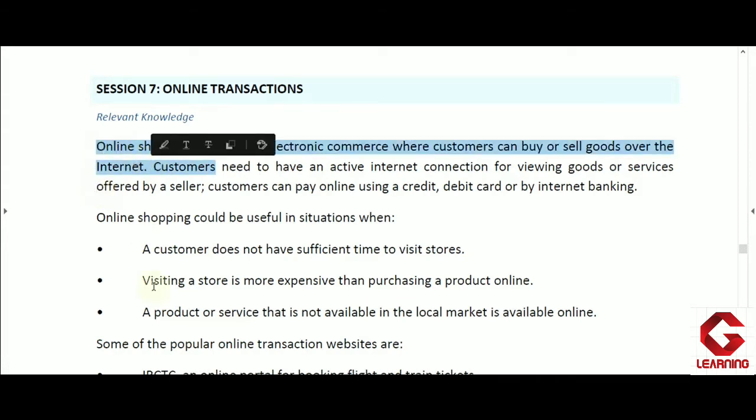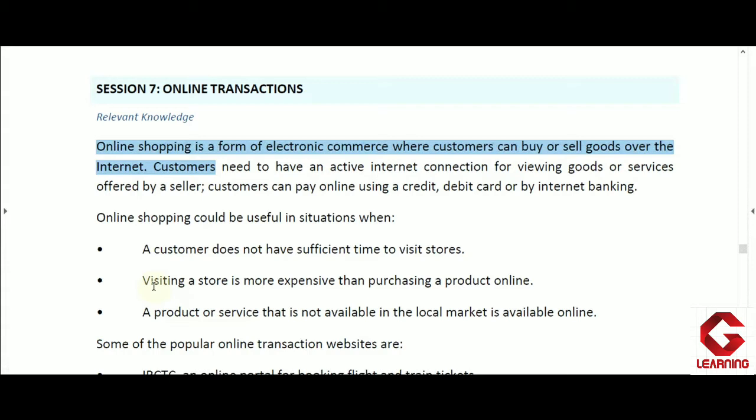Online shopping is a form of electronic commerce where customers can buy or sell goods over the internet. People are able to buy new products as well as used products, and they are also able to sell their used products. For online shopping, people use electronic devices such as a mobile phone, desktop or laptop, and an active internet connection is needed to buy or sell goods.